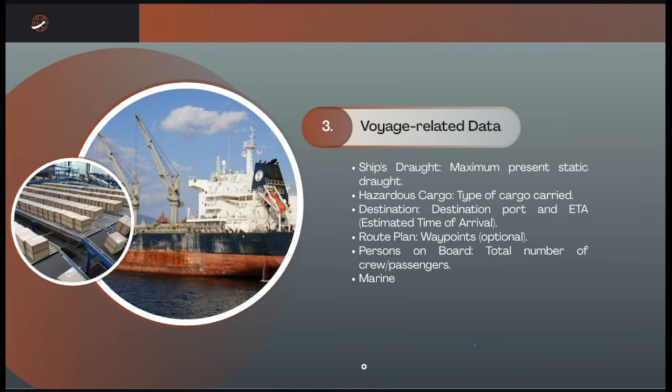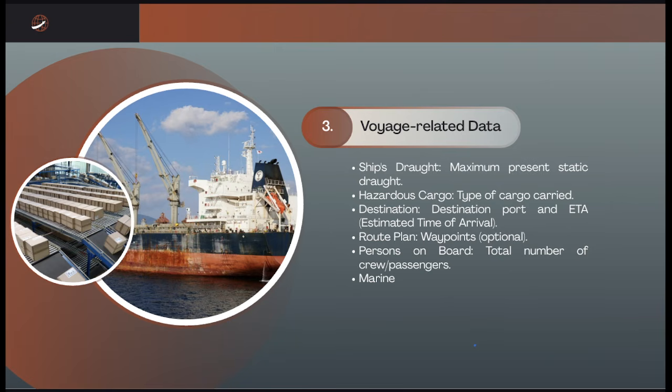So for technical processing, these categories are often mapped to specific standard AIS messages. Messages 1, 2, and 3 are the standard Class A dynamic position reports.